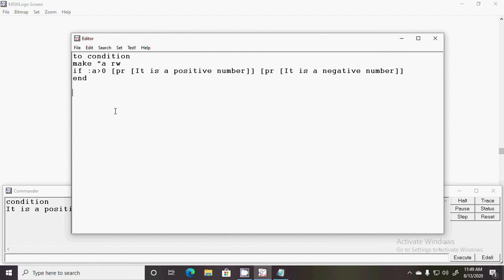What is the purpose of this program? With its help, we can check whether a number we are entering is a negative or positive number. Understood? In such a way, you can check cost price and selling price, and whether you are gaining profit or making a loss. You can make any type of simple program with the help of this procedure.